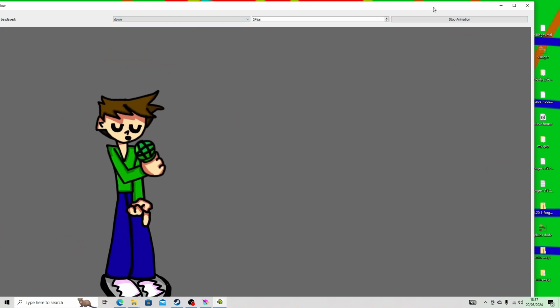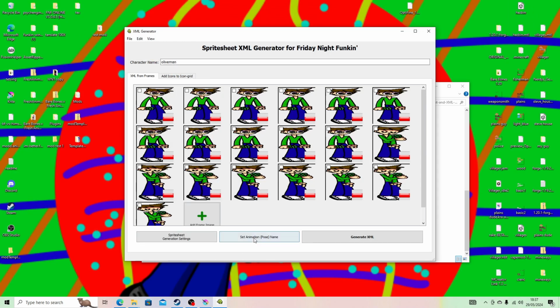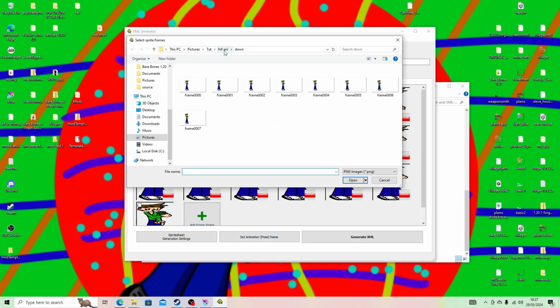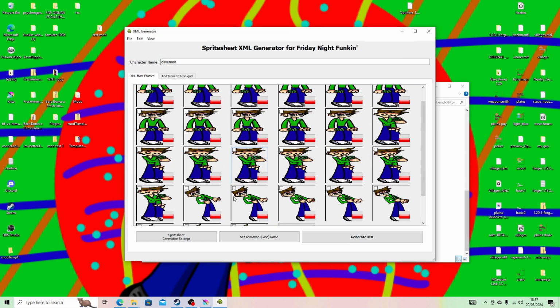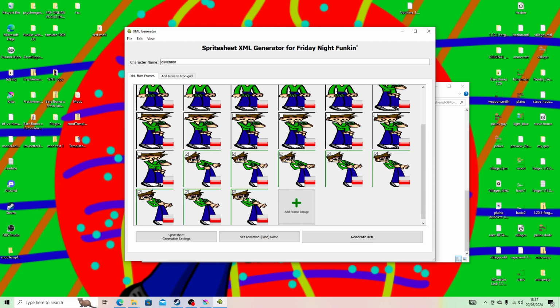I would recommend viewing the animations once you've done them, so then you know that they work. Add frames to the left animation. Set pose name to left.